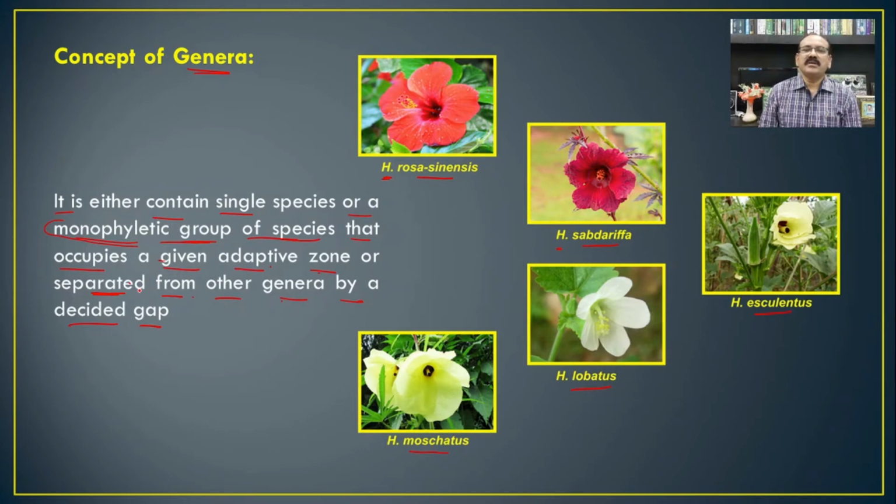Such a large genus having 450 species shows variability among them, but if you see the characteristics of the genus, all fit very well as one genus. Similarly, in Hibiscus we find the presence of the monadelphous condition of the stamens in every species. So there is a certain set of characteristics of a particular category that are responsible for grouping those species into the genus, and on the basis of such characteristics, many species are included in it.